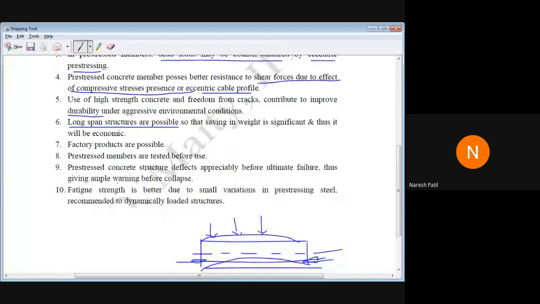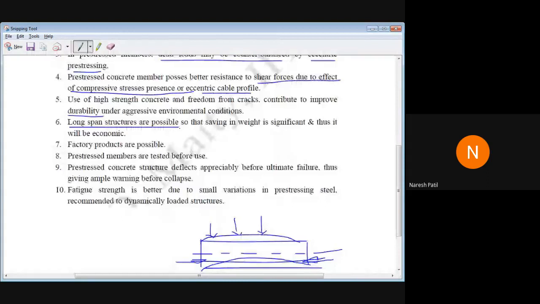Because it is a long span structure, you can use this pre-stressed concrete system. So that is one advantage. There we can save the weight, so it will become economic. Because of saving the weight, it will become economic. This is one more advantage. Next is factory products are possible.